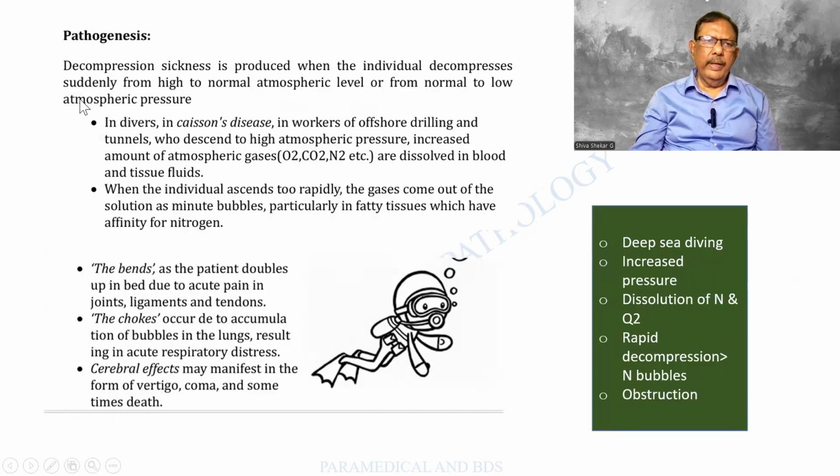Now, this is a case of air embolism. See what is happening. This particular person has gone for deep sea diving. Under deep sea, there is a lot of pressure and all the atmospheric gases, such as nitrogen, oxygen, etc., get dissolved in the blood under pressure. But what is the name of the disease? Decompression. When the person starts coming up rapidly, there is a rapid decrease in the pressure. So all the gases that have been pushed into the blood come out as bubbles.